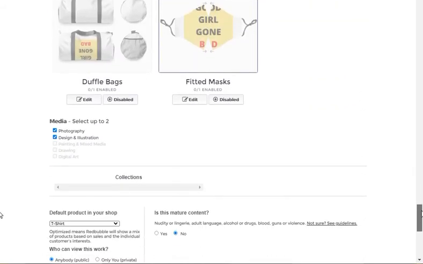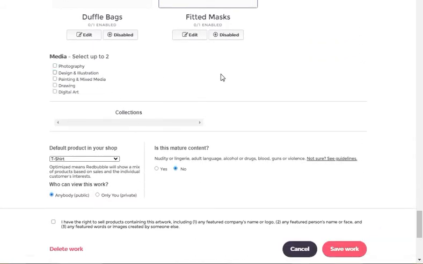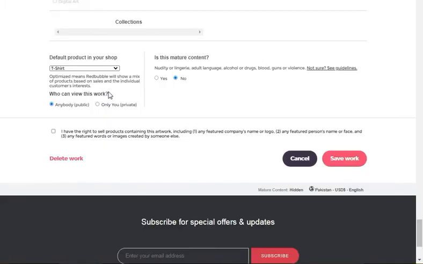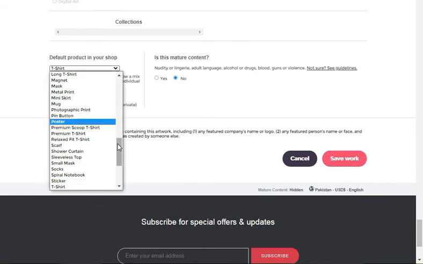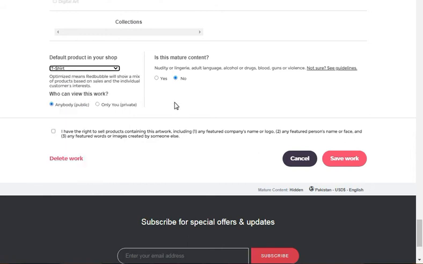You will simply come on down and please select media, because when you upload your work, Redbubble shows your design on keyword. Just simply click media, photographic and design registration. Okay, scroll down to default product in your shop. You just simply click t-shirt. Is there mutual contact? No, it's not a mutual contact, and always public.